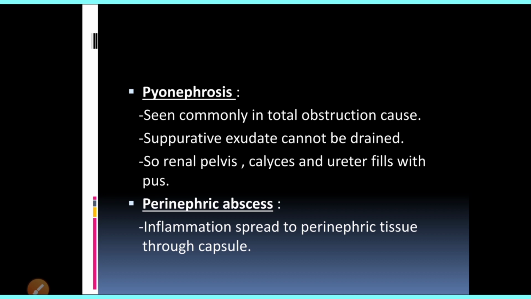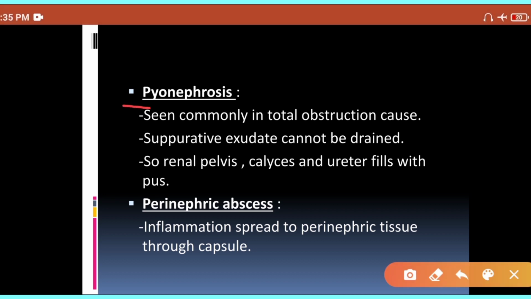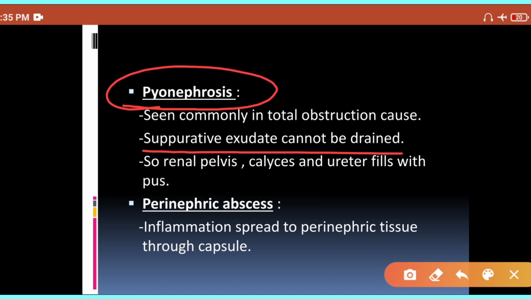Alright. Now as we have discussed, if you will not treat it, then the whole kidney is filled with pus. That is particularly seen in total obstruction cases. So that complication is pyonephrosis. That develops because of obstruction, which means your exudate cannot be drained, and that's why you are developing pyonephrosis. Your whole kidney is filled with pus. Your renal pelvis, calyces, and ureter will all be filled with pus. That is given the name pyonephrosis.